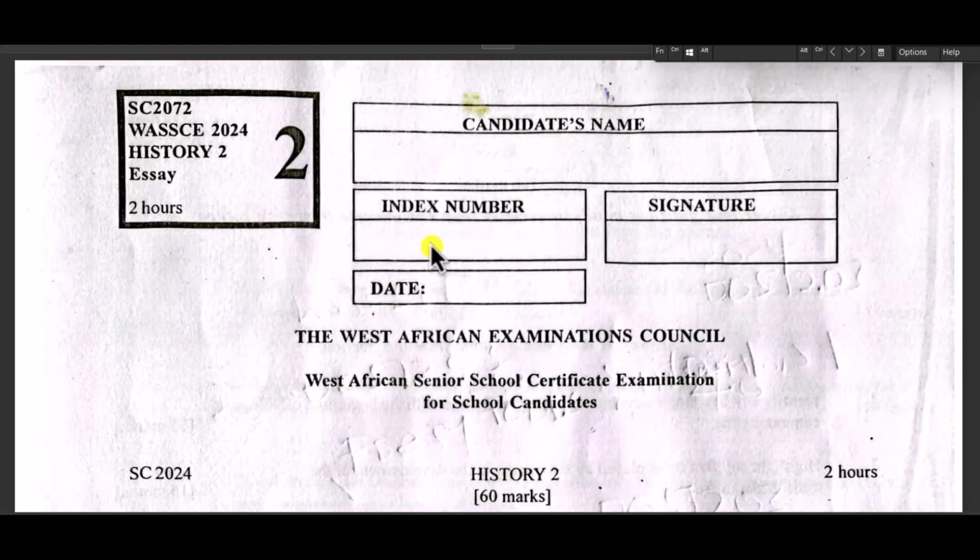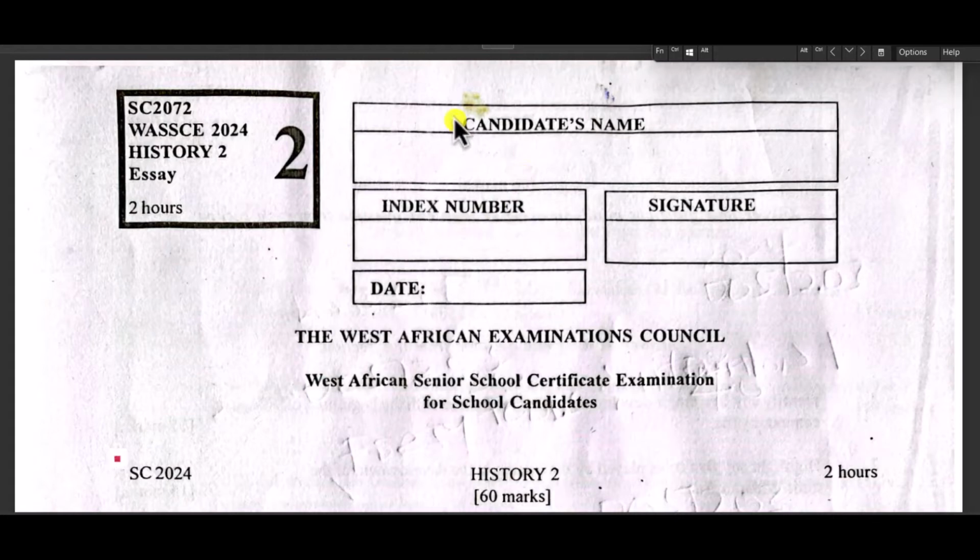So in this video we are going to look at the WASSCE 2024 paper 2 essay question. Now this is a fresh paper. Now bear in mind that nowadays WAEC does not allow the paper 2 out, and therefore it is very difficult for you to get access to the paper 2. However, we are lucky we have one copy here.